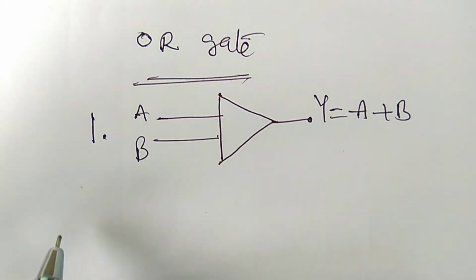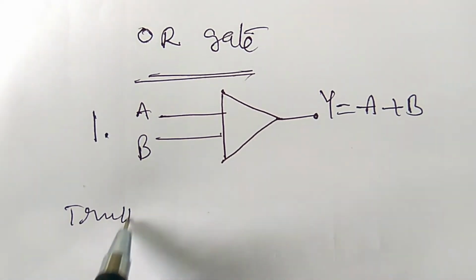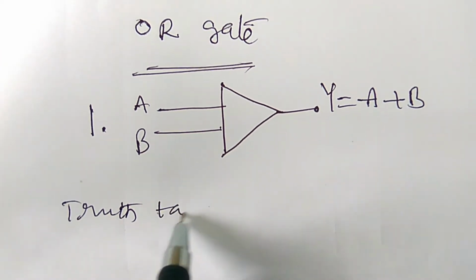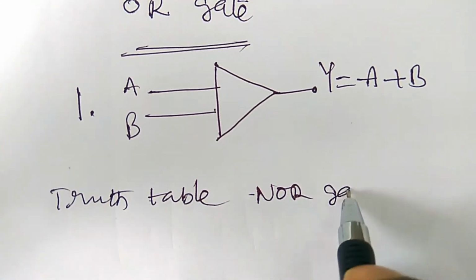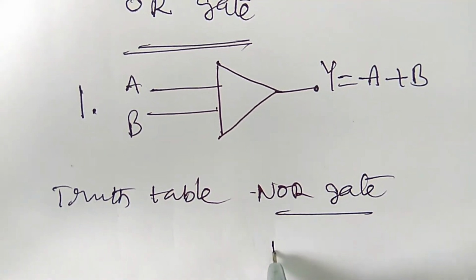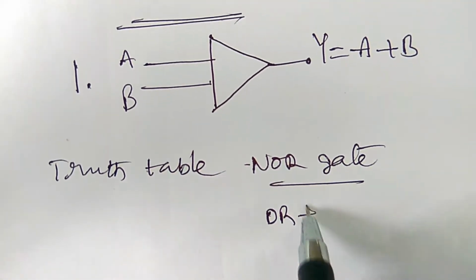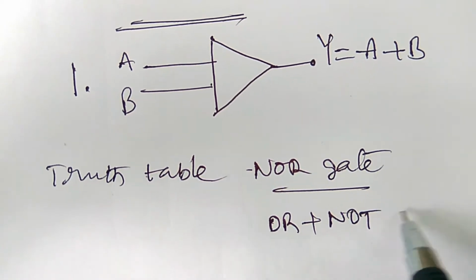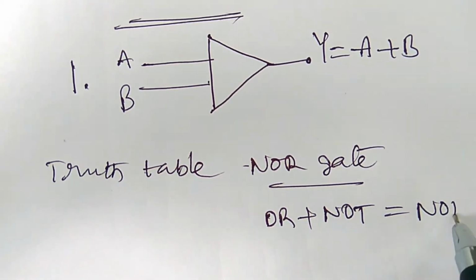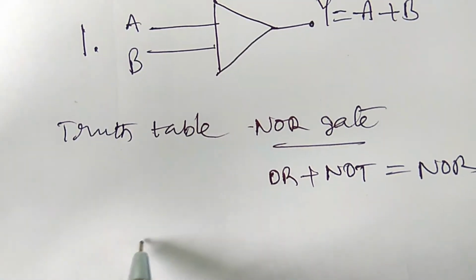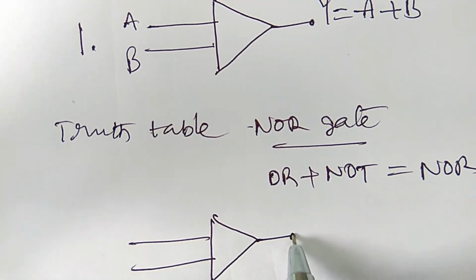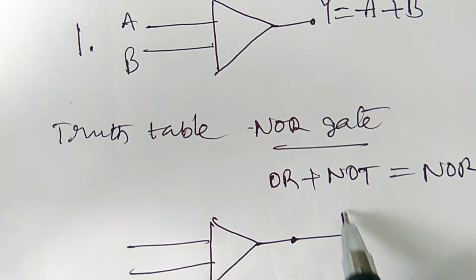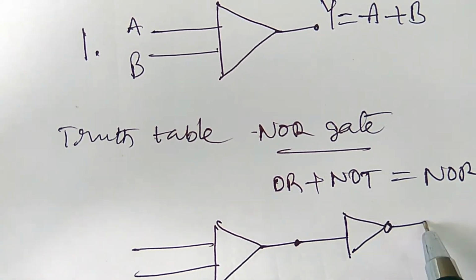We have to write the truth table for the NOR gate. What is the NOR gate? OR gate plus NOT gate is equal to NOR gate. Here the OR gate has two inputs and one output, and then we need to add another NOT gate.